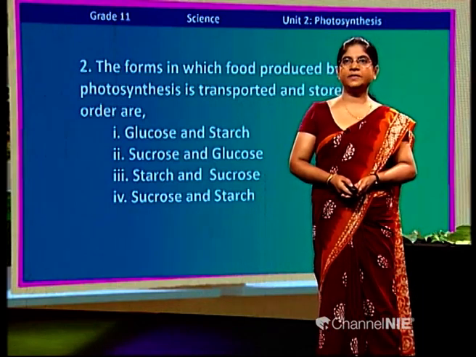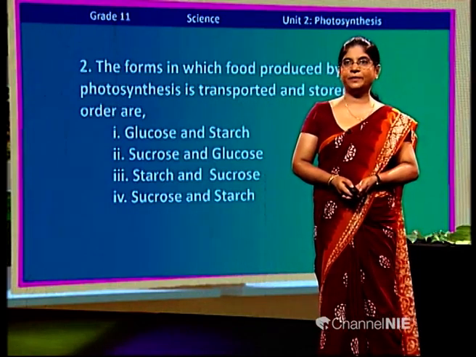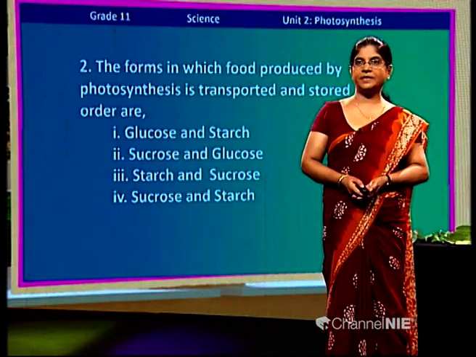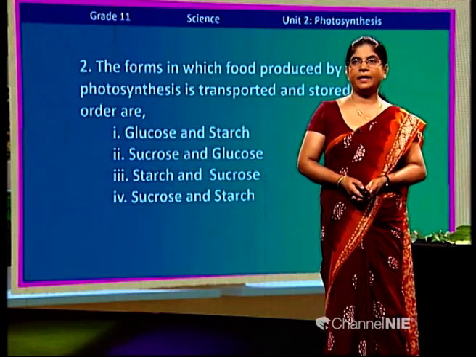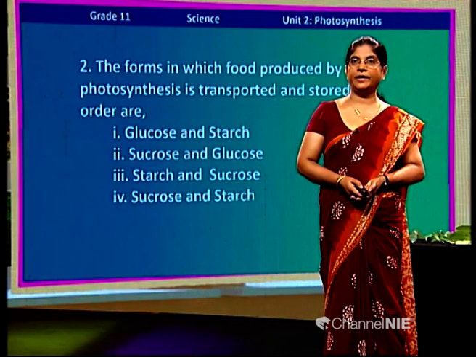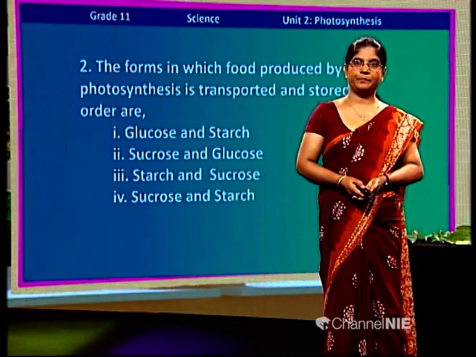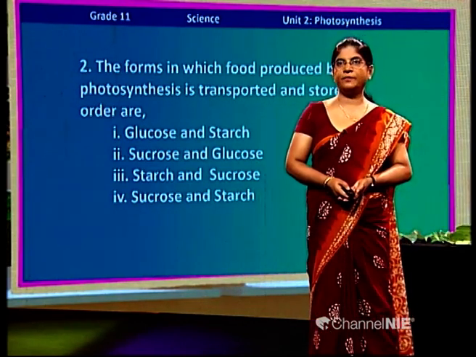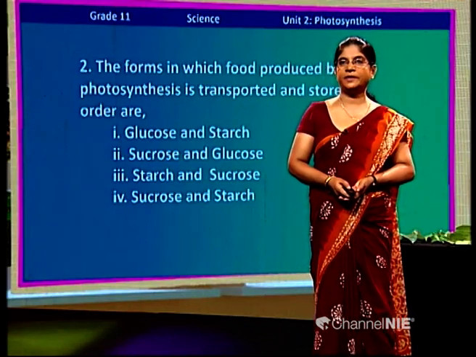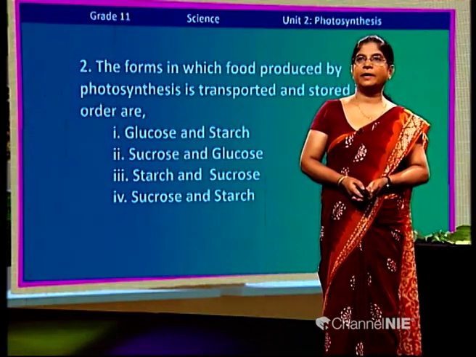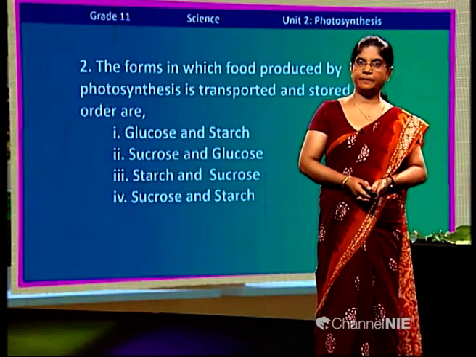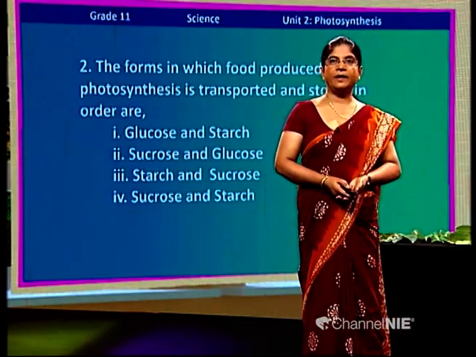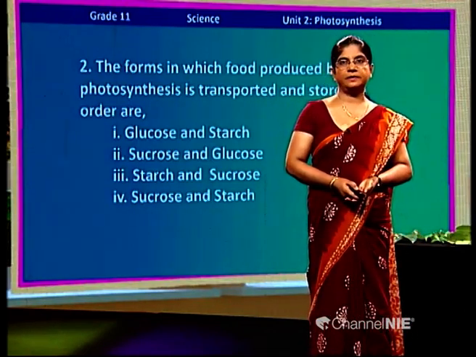The forms in which food produced by photosynthesis is transported and stored, in order, are: Number 1, glucose and starch.